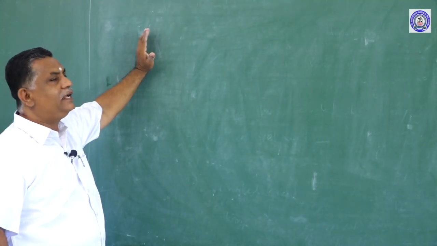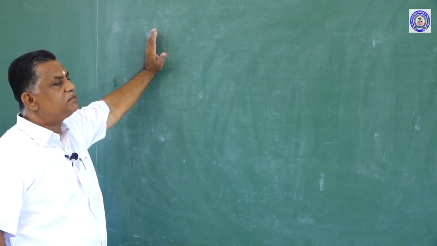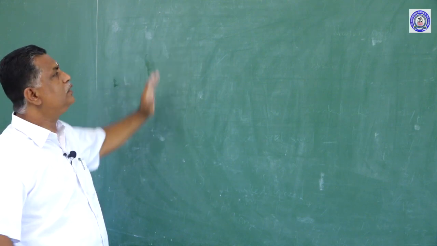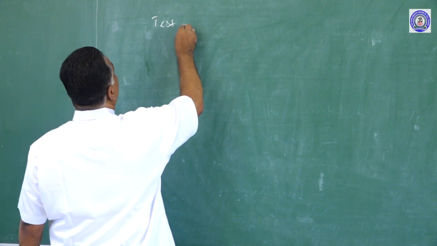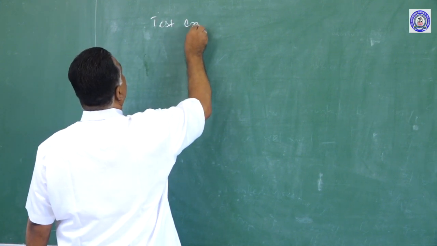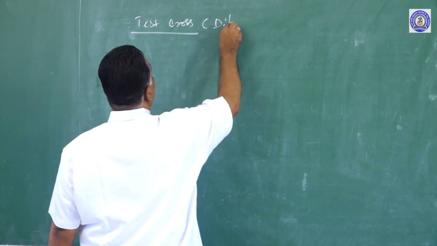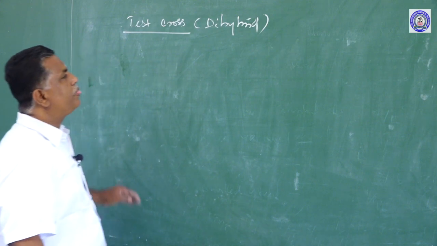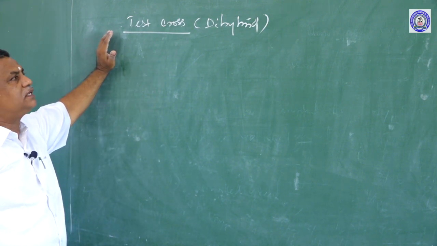We have seen the dihybrid cross. The dihybrid cross explained the law of independent assortment. Now we are going to see the dihybrid test cross. We have studied the monohybrid test cross already.